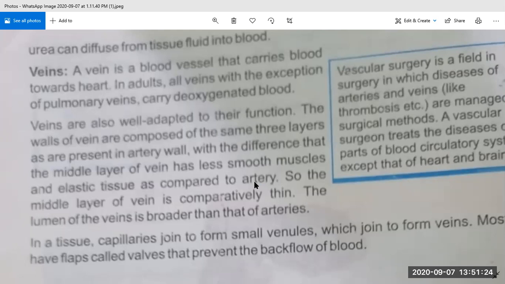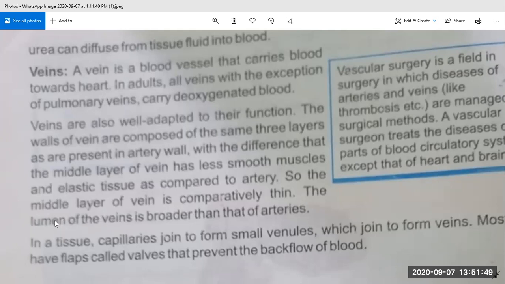The middle layer of the artery is made of smooth muscles and elastic tissues, but the middle layer of vein has less smooth muscle and elastic tissue as opposed to artery. So the middle layer of vein is comparatively thin. What is the lumen?